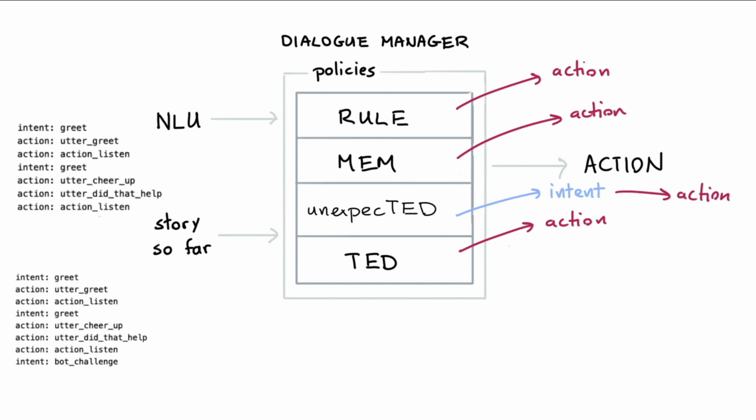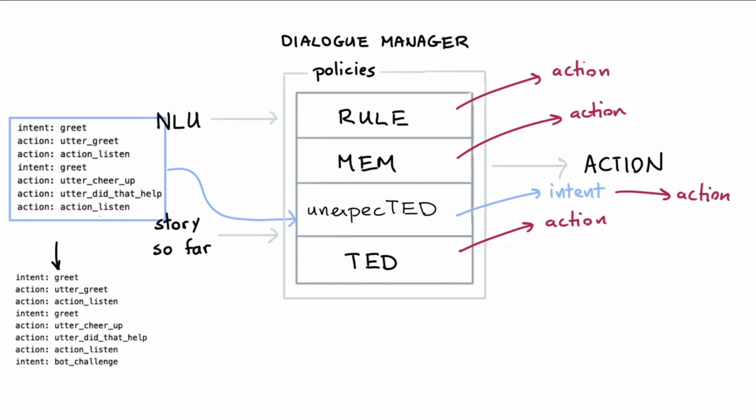Let's consider an example. Here I've got a story where the final action that's been taken is we're going to start listening to the user and what the user has to say. What will follow is an intent from the user. And that means that this will be an example of the story so far that the unexpected intent policy is going to want to see. This is going to be training data. Then we've got this other story over here.